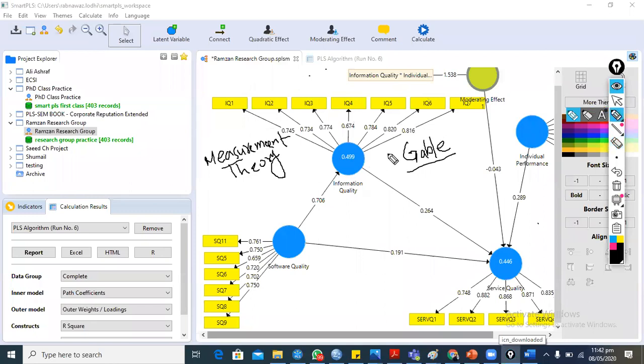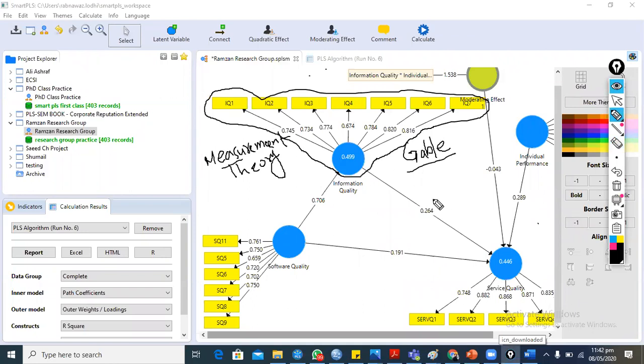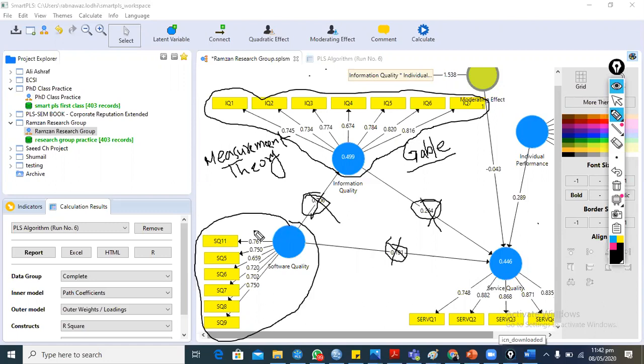So we are testing only this model, the measurement model, the outer model. We are not talking about these beta values or the inner model. We are only measuring the outer models, loading values, and reliability values.